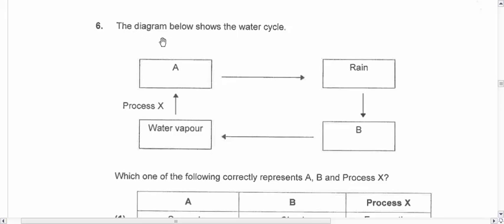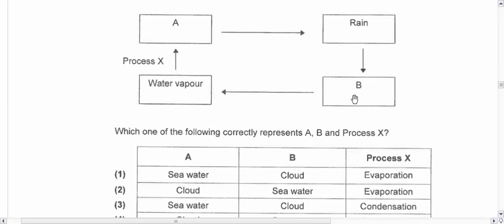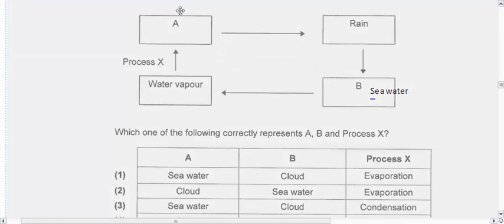Right, question 6. The diagram below shows the water cycle. So I've got A, and then goes to rain, and then B, and then goes water vapor, and then process X. After rain, definitely these will be seawater or rivers and all these things. But in this case, looking at the question here, this is seawater. So from seawater, it becomes water vapor. Water vapor, what will happen after that? Yeah, this will be clouds. So A is clouds.